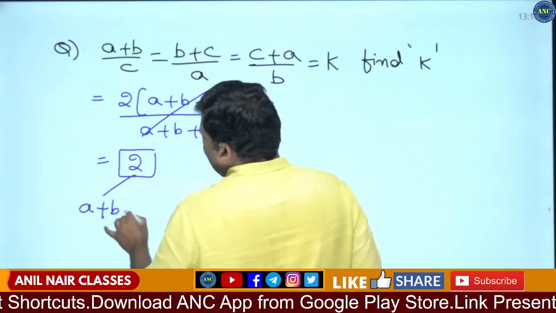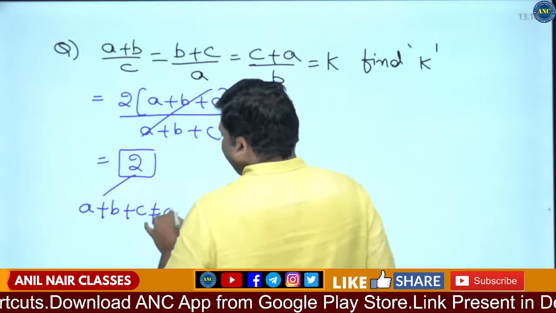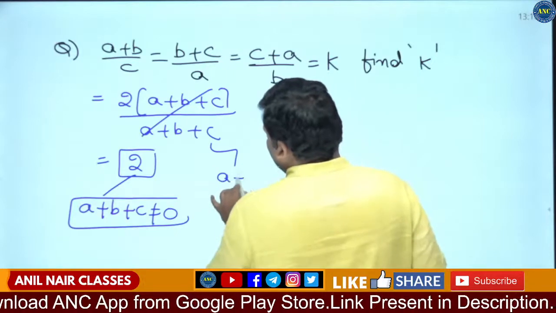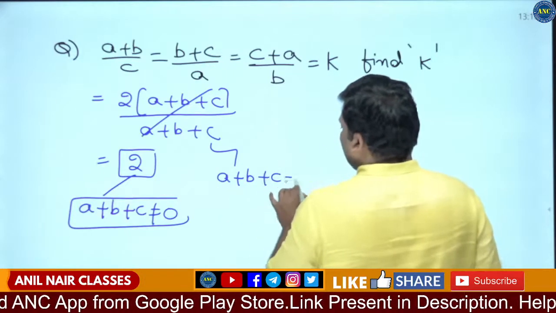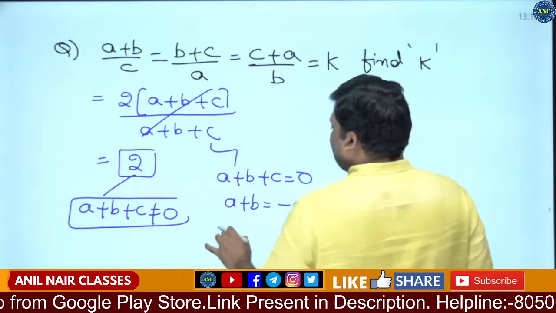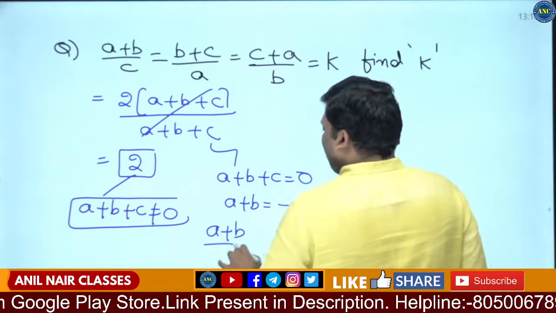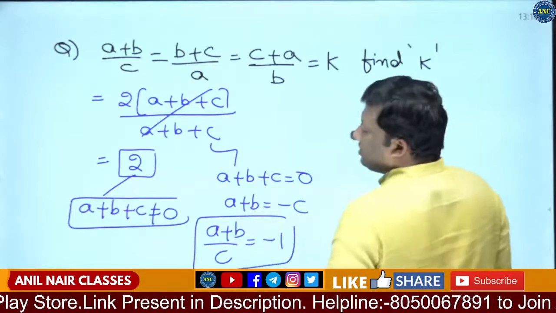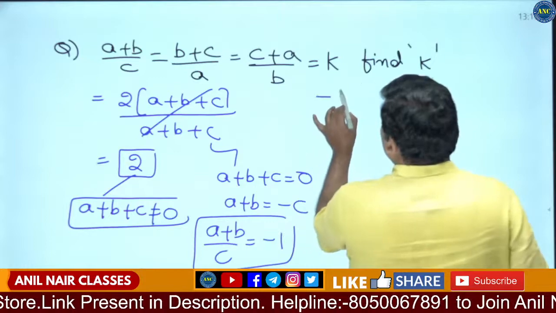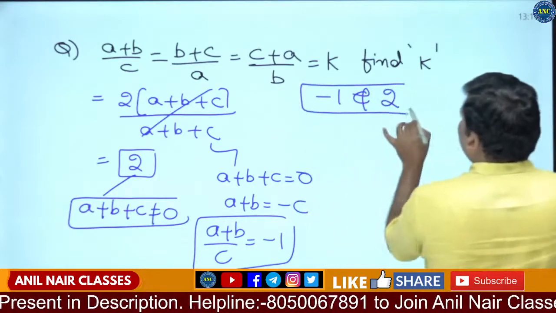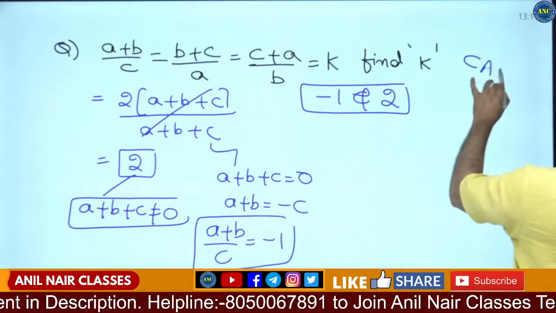Only, the denominator cannot be equivalent to 0. If the denominator is equivalent to 0, because A, B, C are real numbers, chances are there that A plus B is equivalent to minus C. A plus B by C is equivalent to minus 1. So the answer for this question is minus 1 and 2.